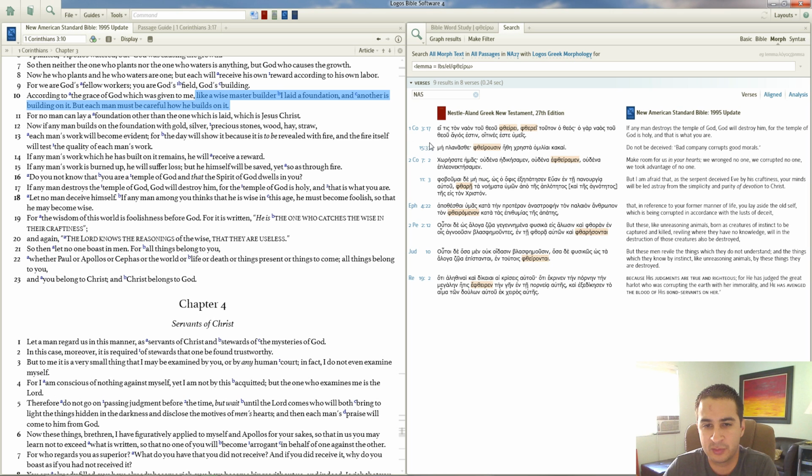Let's look at how else it's used in 1 Corinthians. In 1 Corinthians 15:33: Don't be deceived. Bad company corrupts good morals. Now here we see that moral corruption, right? I just mentioned that one of my students pointed out this could mean moral corruption. That is used in this way here in 1 Corinthians 15:33.